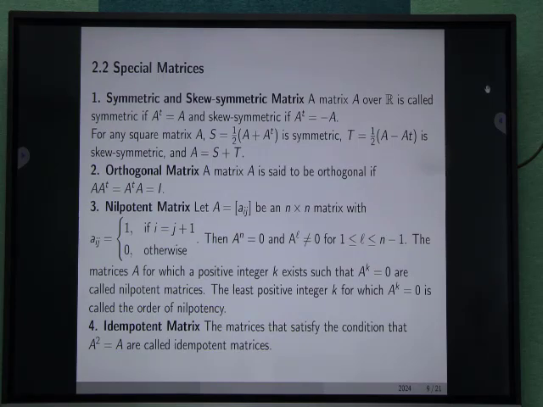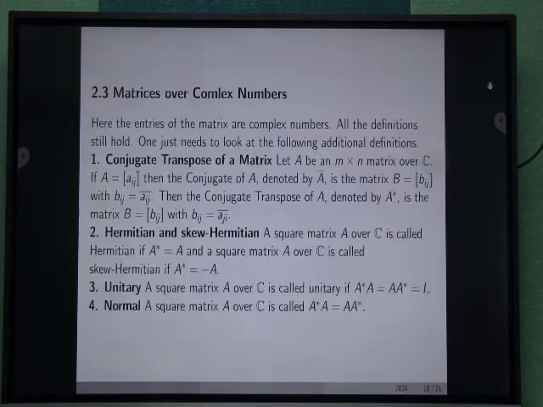Idempotent matrix. A matrix that satisfies the condition A raised to power 2 equal to A is called an idempotent matrix. Matrices over complex numbers: here the entries of the matrices are complex numbers. All the definitions still hold.